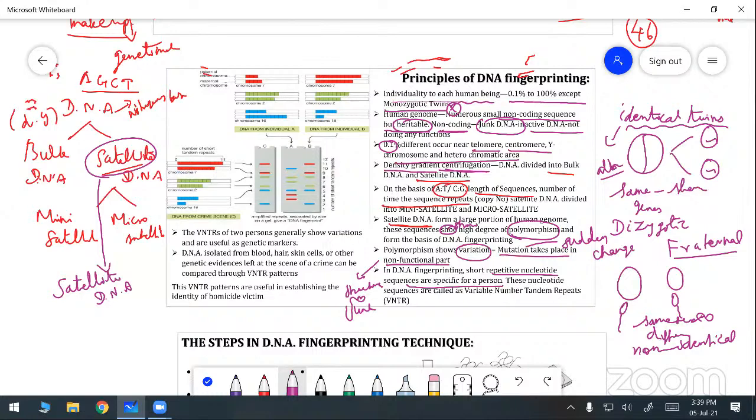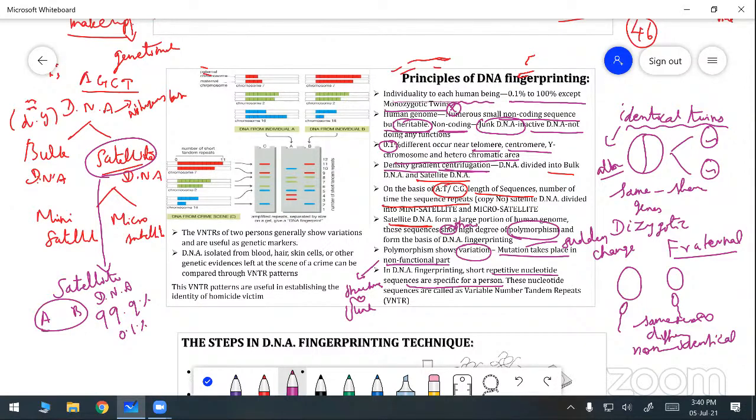For example, take person A and person B. 99.9% of the nucleotides are the same for both, so there is only some difference, that 0.1% difference between the nucleotides. With the help of these differences only, we can find out the differences from one person to another person. That is a genome condition.